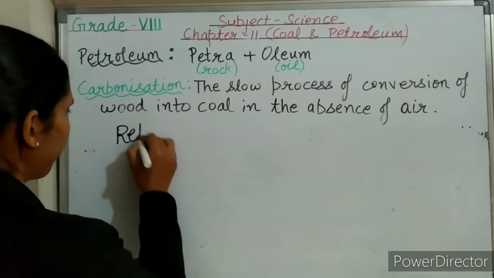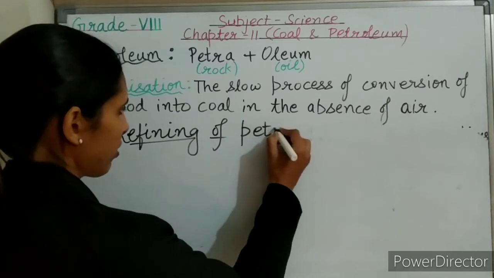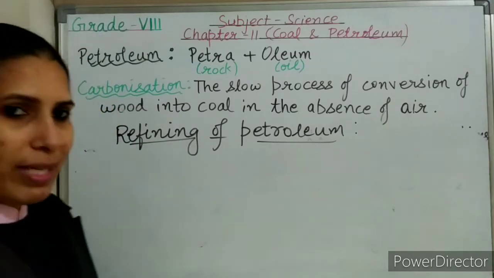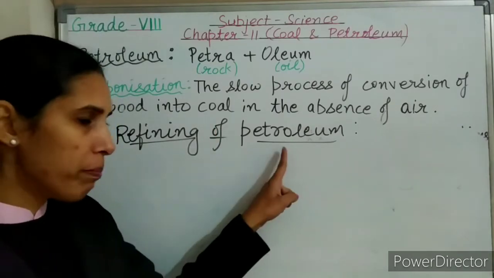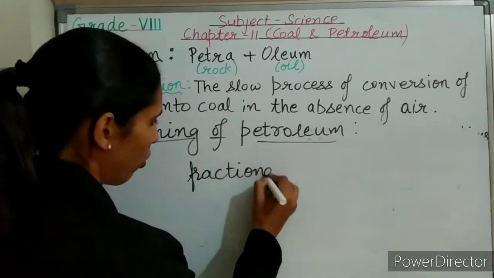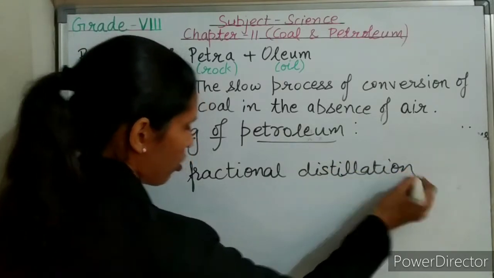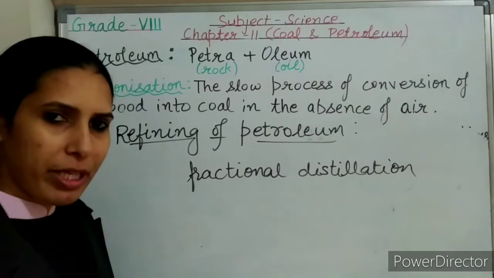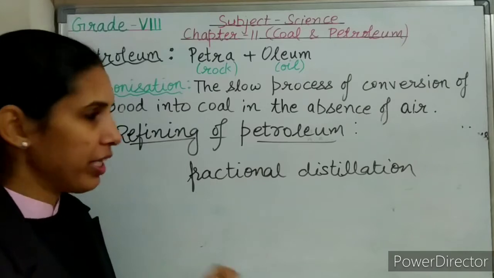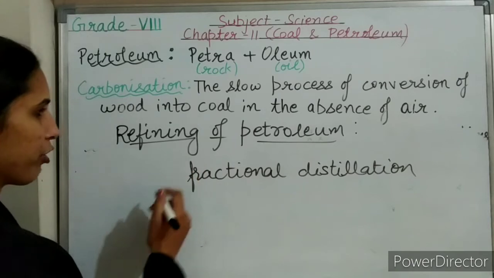If we talk about refining of petroleum, then first let us understand what this process, refining, is. The process of separating useful components from petroleum by the process called fractional distillation is called refining. So what is refining? The process of separating useful components from petroleum by fractional distillation is called refining of petroleum. So what are the useful products that are obtained from the refining of petroleum?